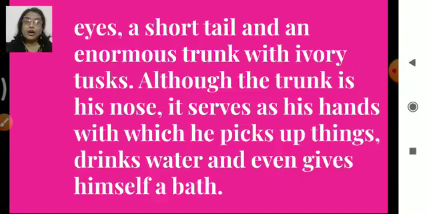Full stop. Although the trunk is his nose, comma, it serves as his hands with which he picks up things, comma, right, we are separating it, drinks water and even gives himself a bath, and full stop, right? So we have edited the passage.